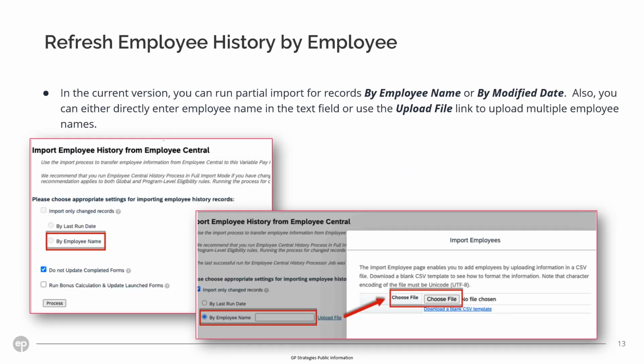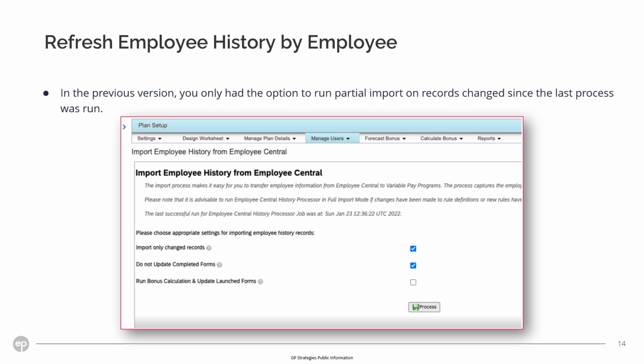In the current version, you can run partial import for records by employee name or by modified date. You have two options for refreshing data. You can directly enter the employee's name into the text field, or you can use the upload file link to upload multiple employee names. In the previous version, you only had the option to run partial import on records changed since the last process was run.